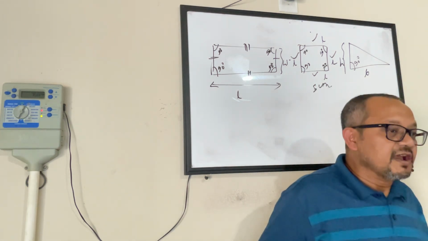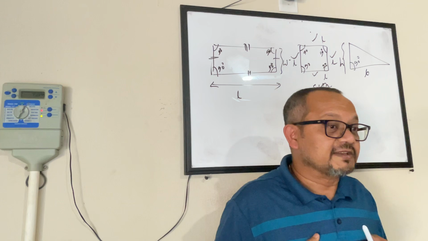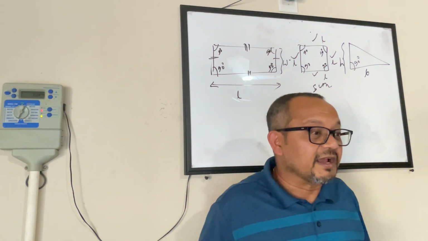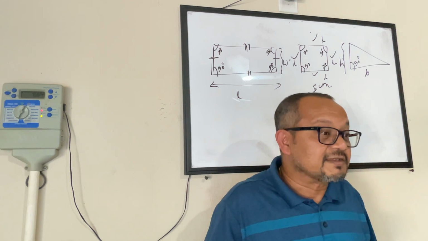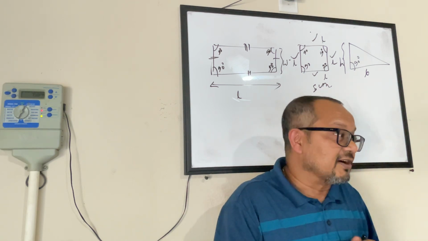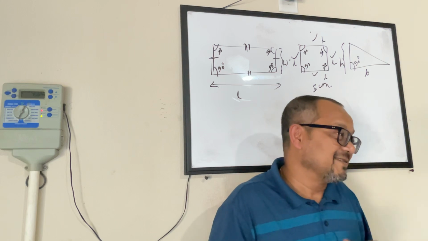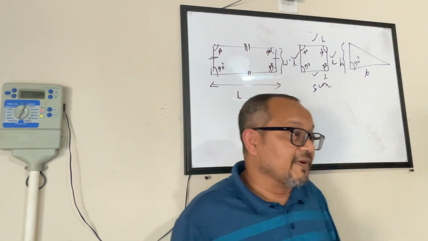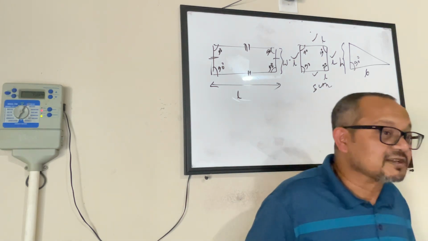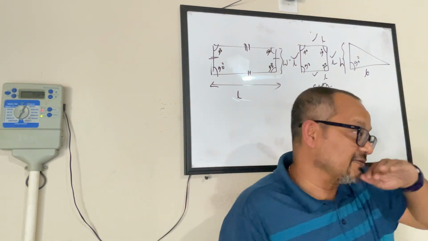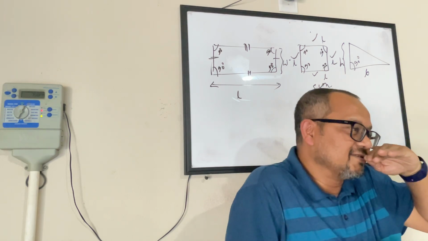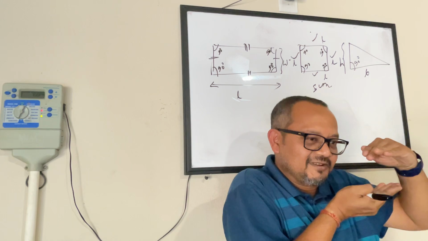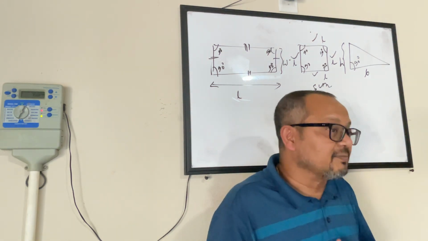If I say, I'll repeat myself, if I say my height is 5 feet 6 inches versus I say my height is 5 miles and 6 inches, imagine how tall I would be. Yeah? So that's very important. The unit is very important. Or if I say my height is 5 centimeters and 6 inches, you imagine how tall I would be. Maybe this tall. 5 centimeters, how much will it be? This much. Yeah? So unit is very important.